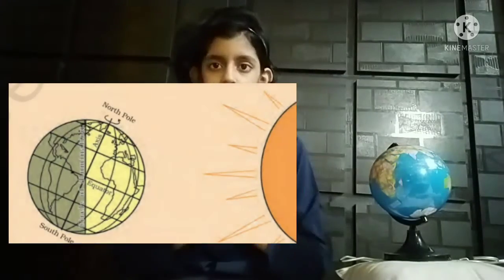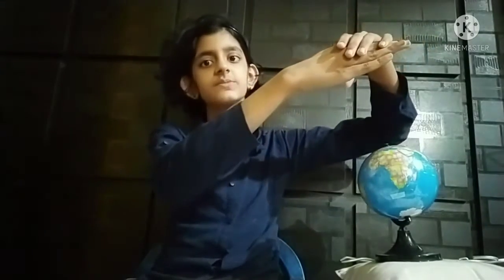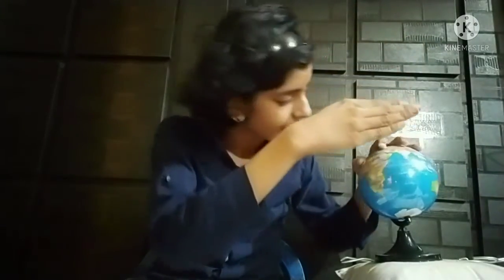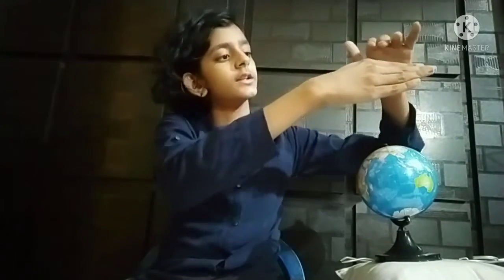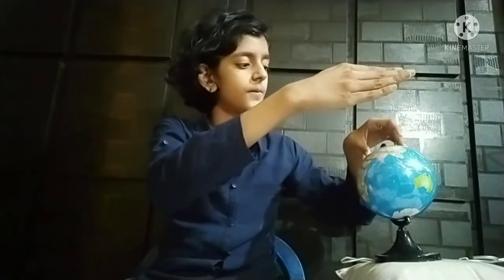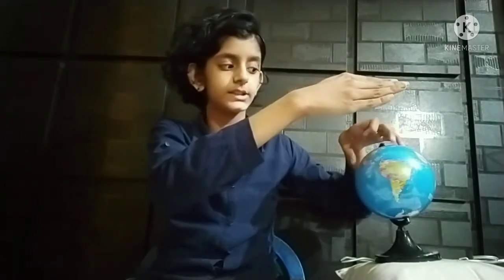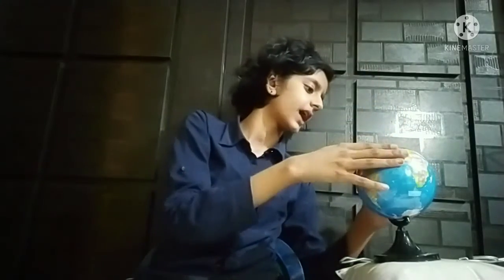Now I'll try to help you understand this better. Think of this hand as my sun, and here I am in India, facing towards India. The sunlight is coming to India. But from time to time the earth moves as well. When it rotates, in every country day and night comes. Like in India, as we go behind, that means in India we have our night. So the day and night circle on our earth is called the circle of illumination.